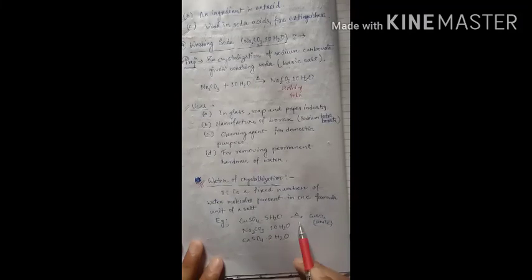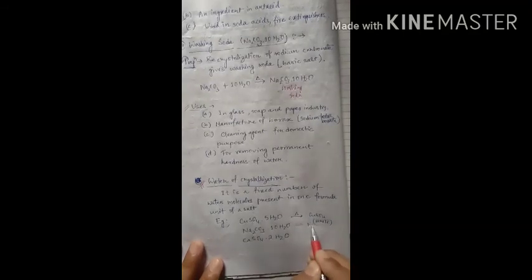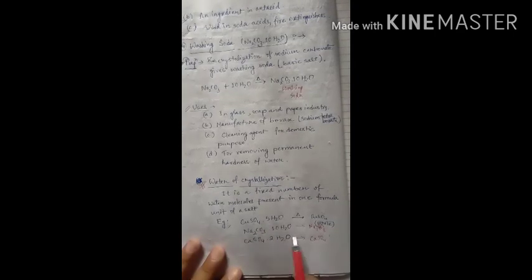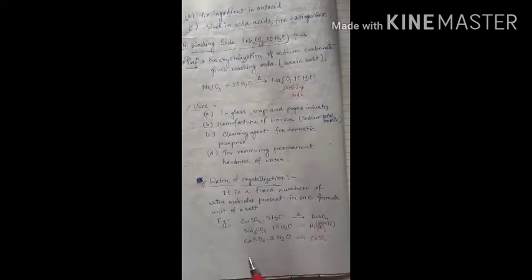So on heating, this will convert to anhydrous copper sulfate. That means the water molecules will be vaporized. Similarly, in the case of Na2CO3 the water molecules will be vaporized, and in the case of calcium sulfate also the water molecules will be vaporized. Okay, it is very important. We also have to observe some changes when we heat them. Basically the copper sulfate color changes to white, but not all compounds change their colors.